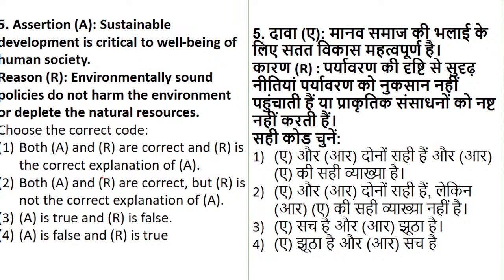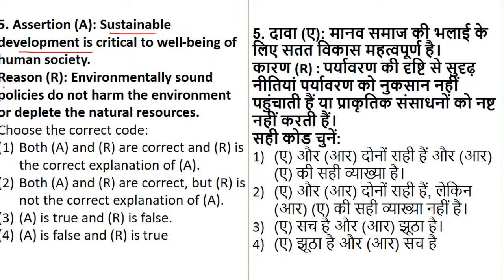I just wanted to see where I have kept those treaty questions. But okay, 5A, 5B both are coming. Now see this question. Why there is a confusion, I don't know. See what it is talking about. Sustainable development is critical to the well-being of human society. We know that sustainable development is something we have to talk about for present and future generations. Now it is saying that it is critical because if there is no cooperation, no coordination, definitely it is not easy. That is statement 1.